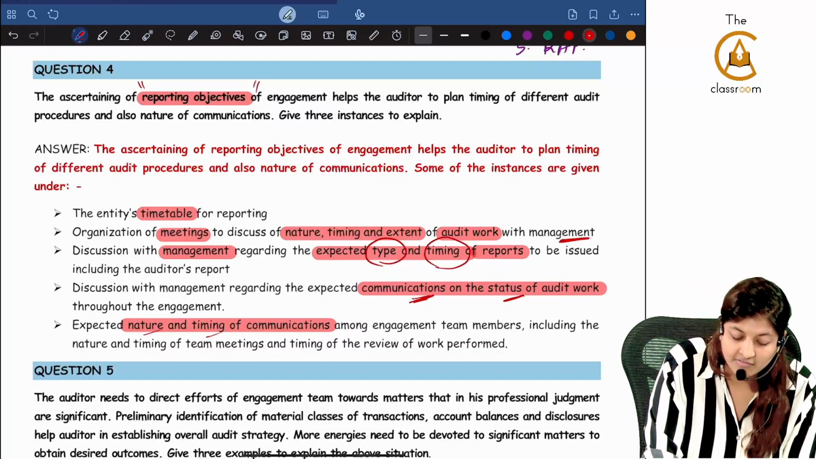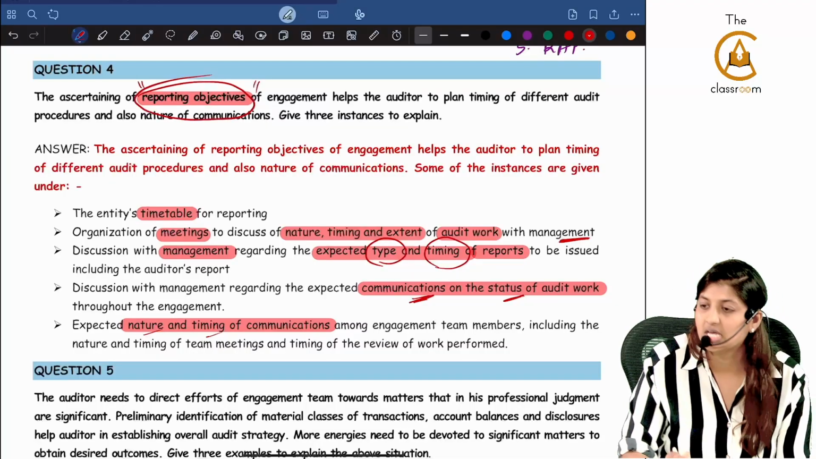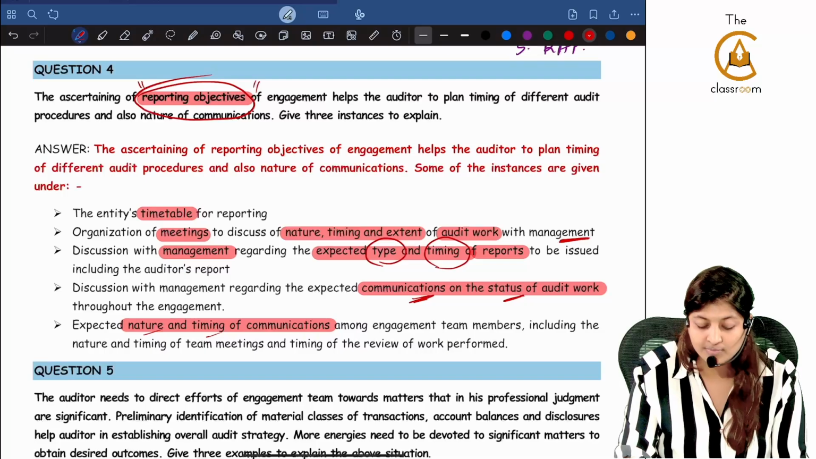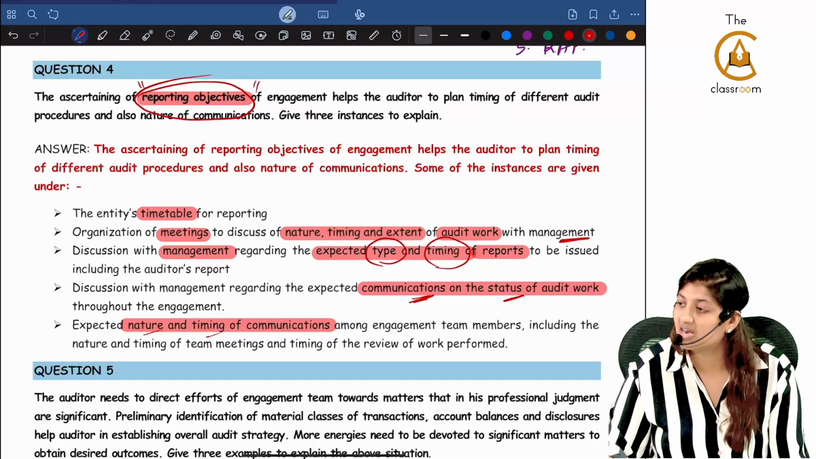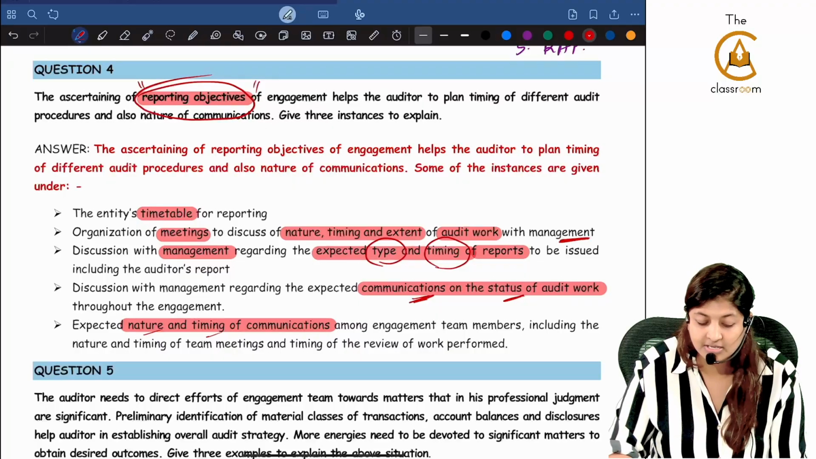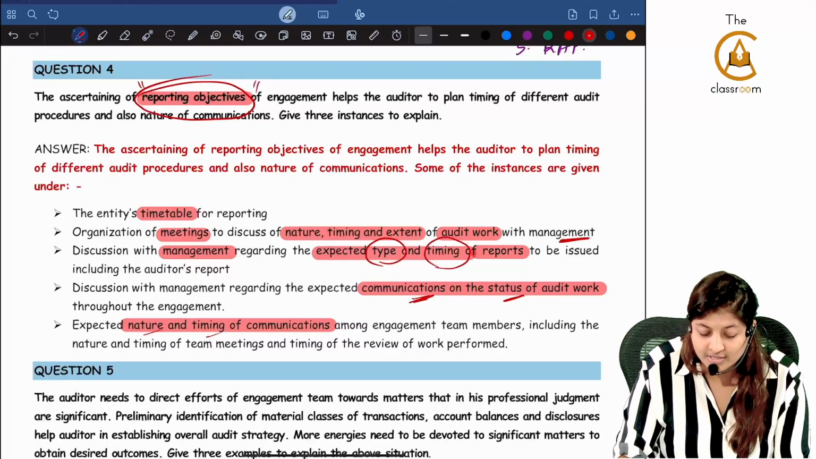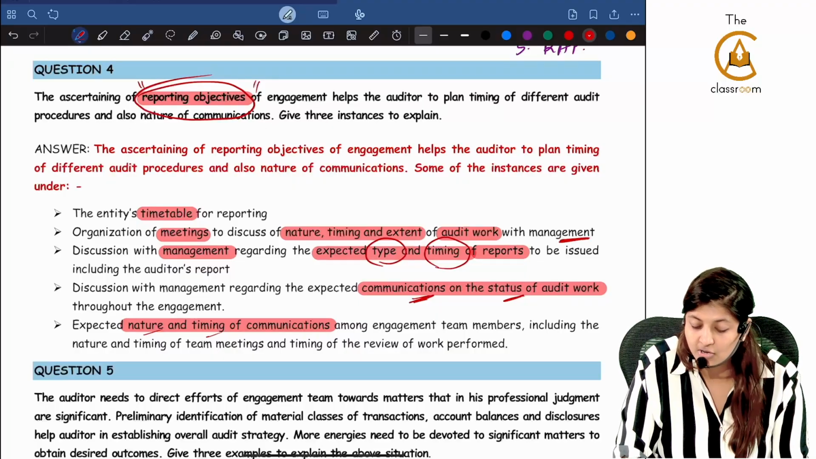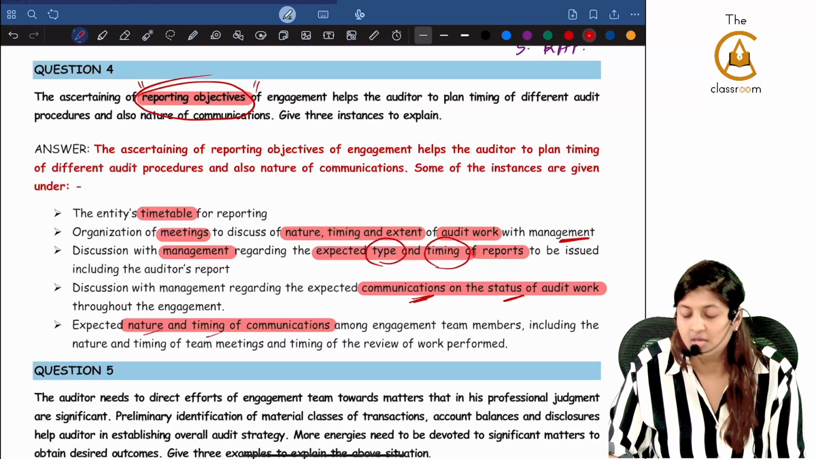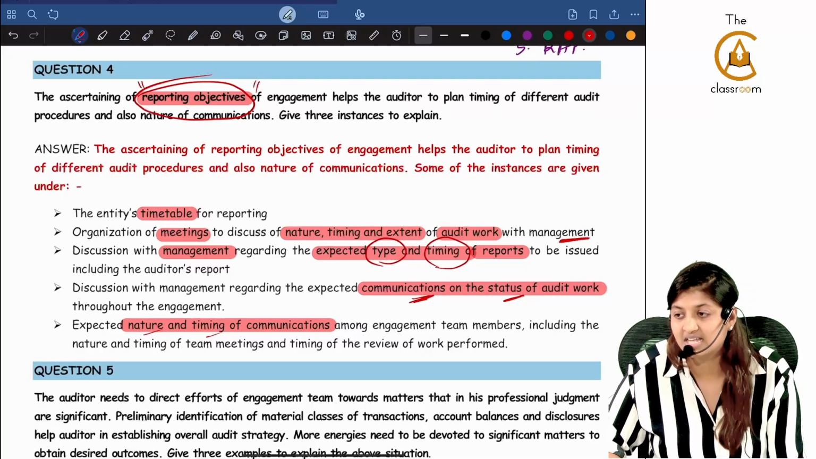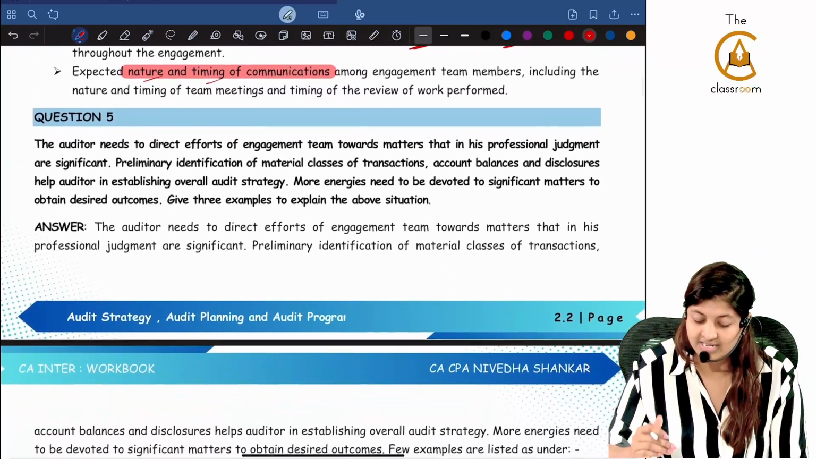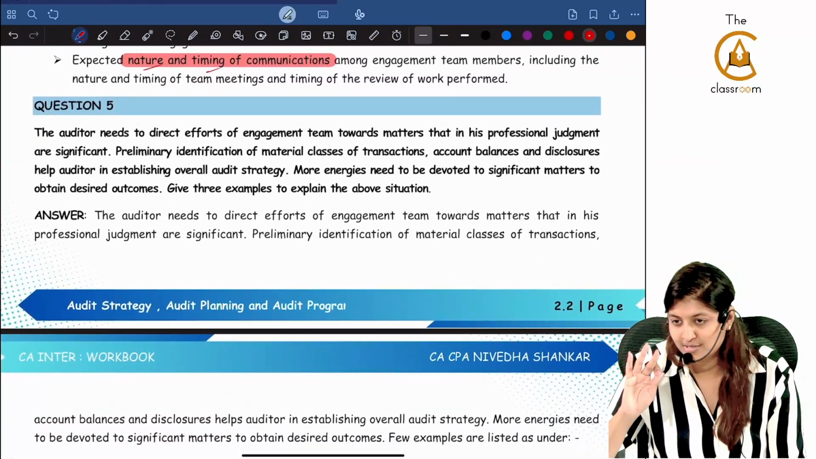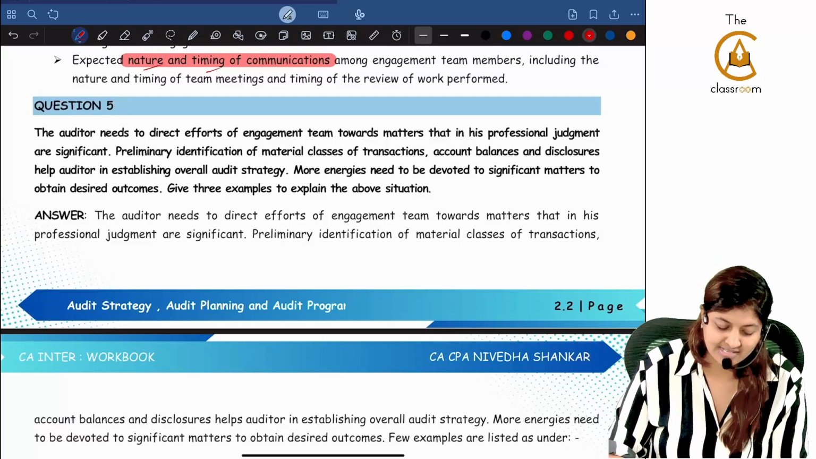Here the keyword is they have used reporting objectives. You need to be extremely careful to even spot that this is the one that they are asking. Otherwise you will miss it. You will simply read ascertaining of reporting objectives of engagement helps the auditor to plan timing of different audit procedures and also nature of communications. You will not understand what he is asking. Keyword extremely important. Don't worry, by the end of these 30 questions you will be expert in this essay 300.